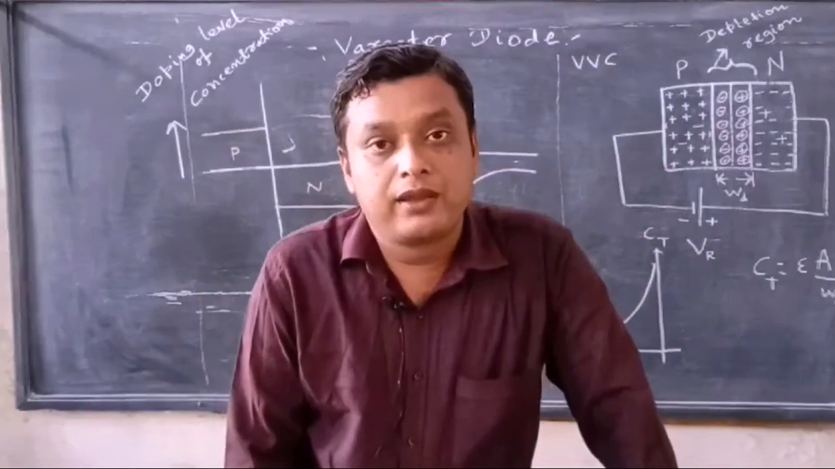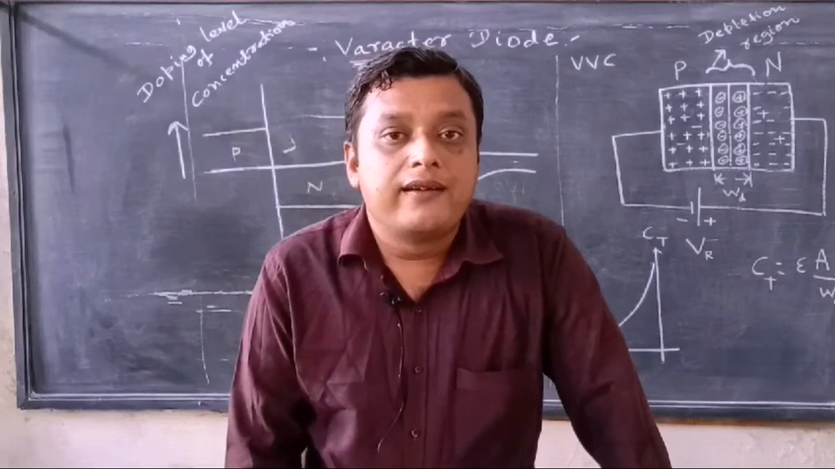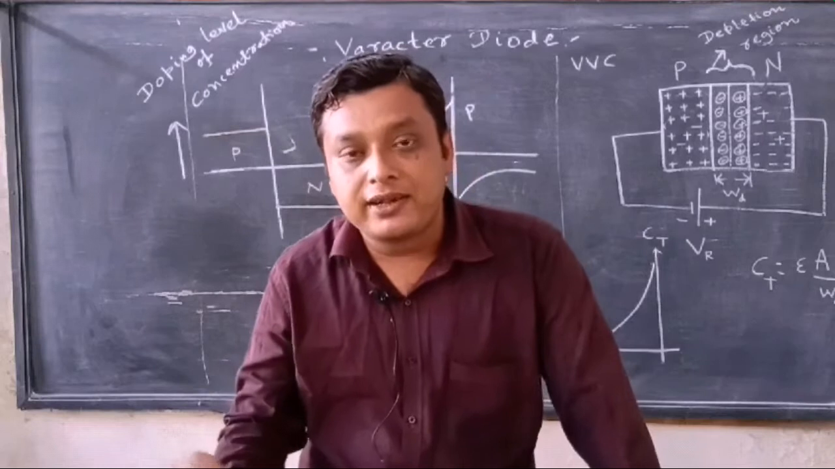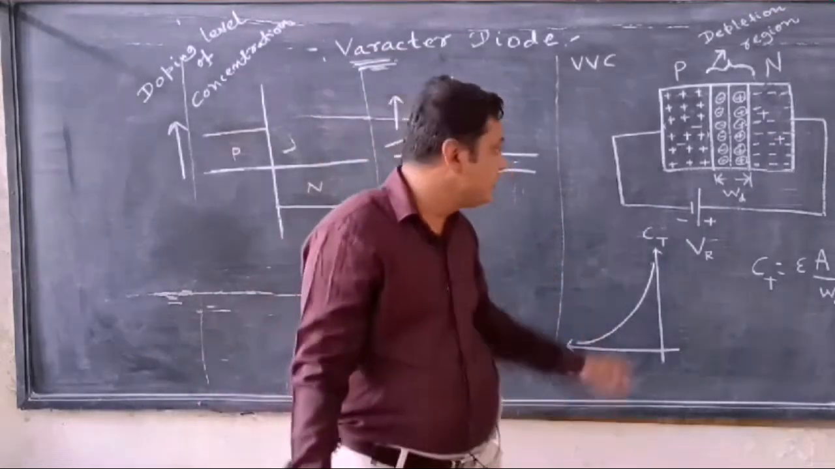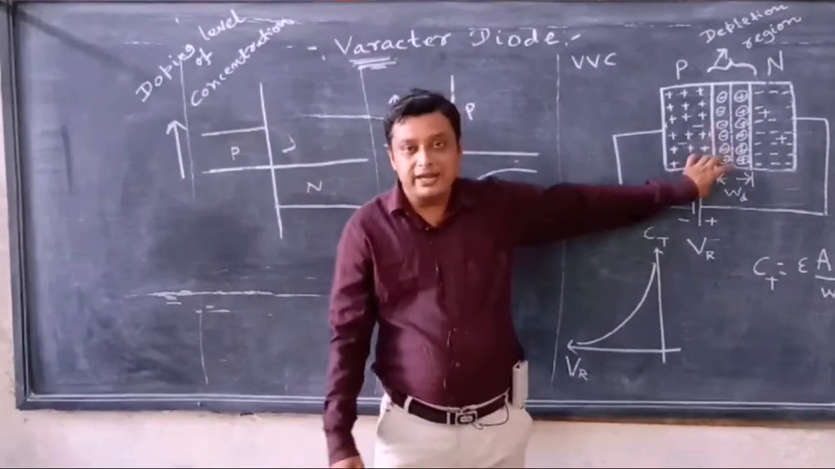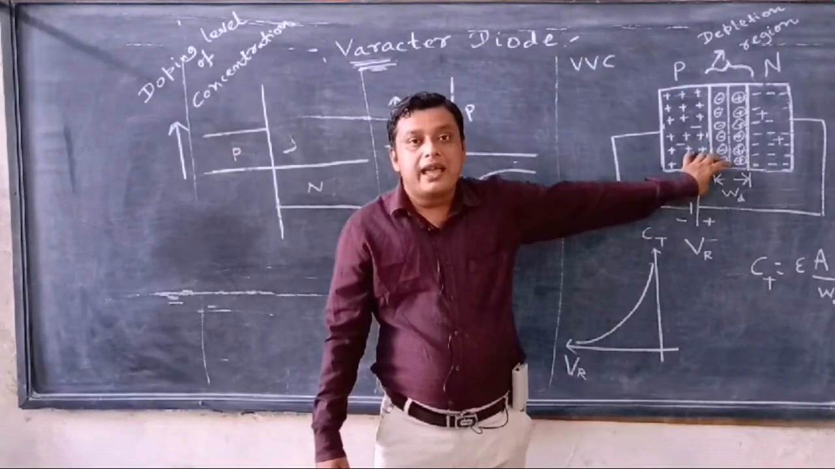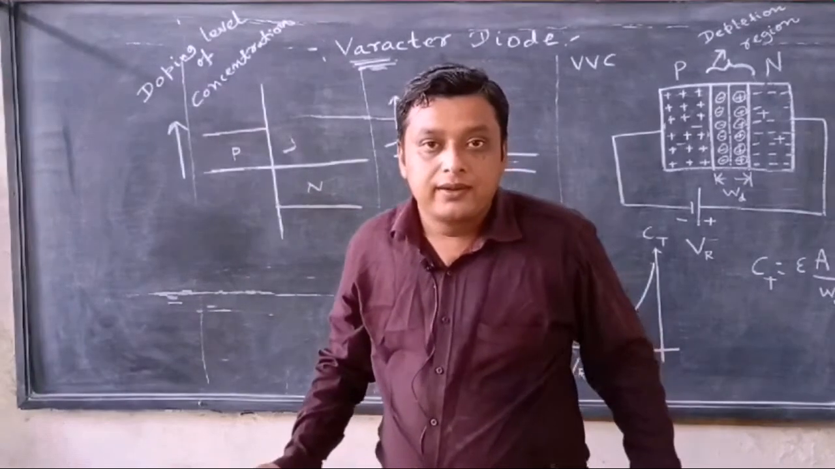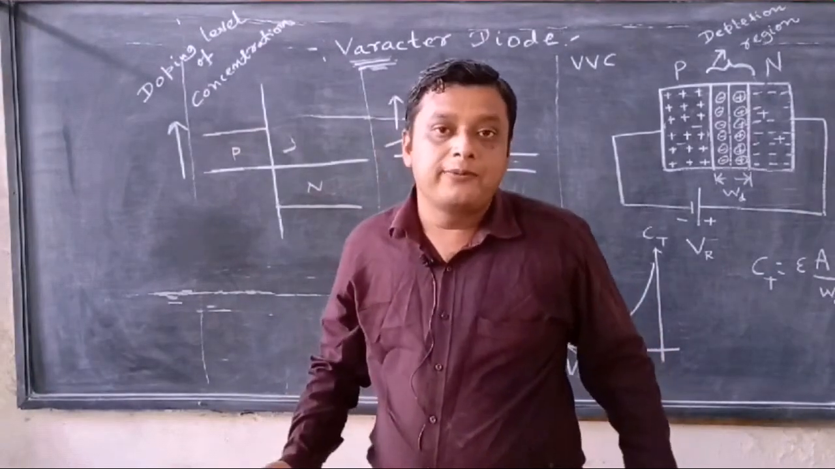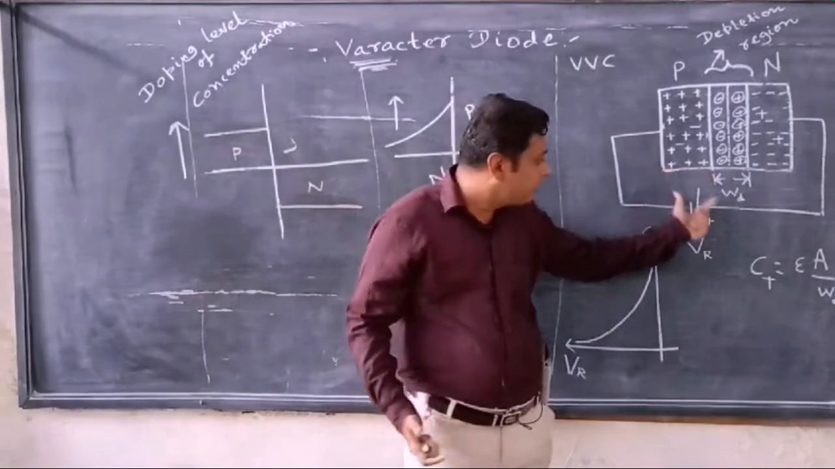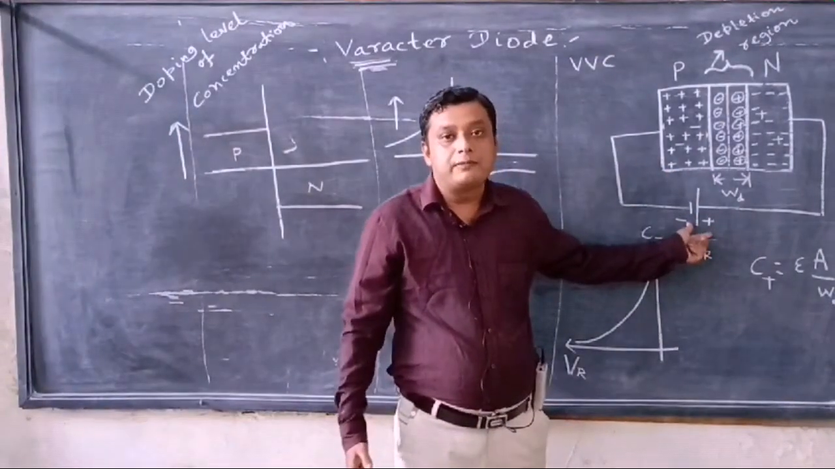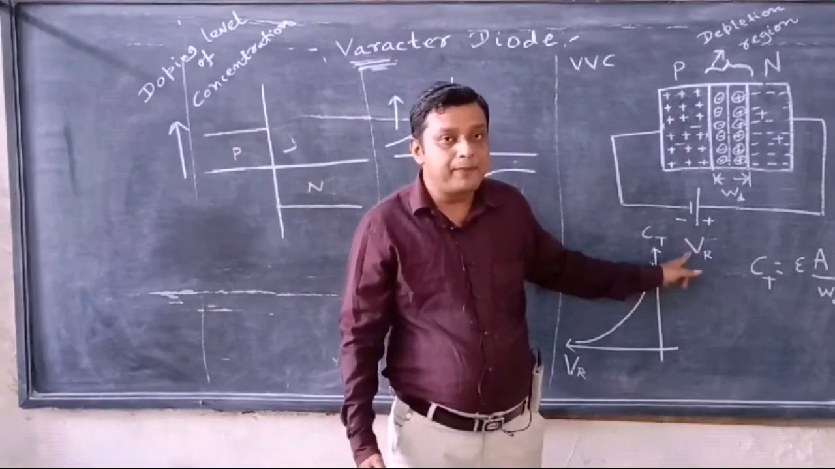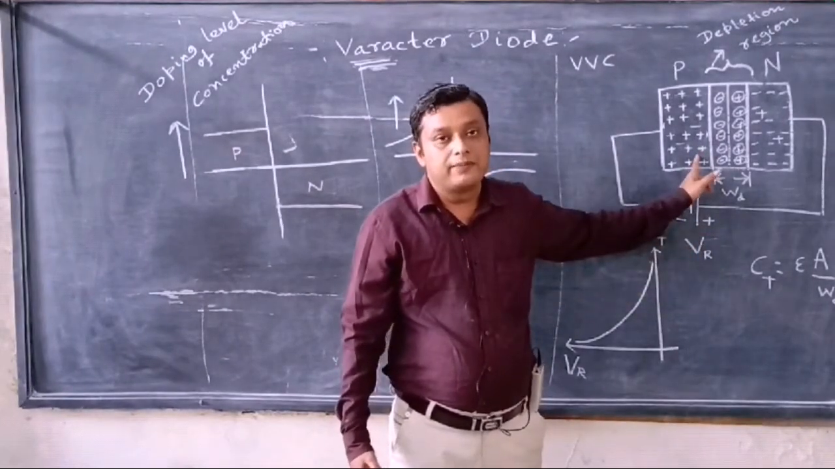Varicap diode means I am able to obtain different values of the capacitance which is being generated by this diode. So this diode is able to exhibit different values of capacitance, and the different values of capacitance can be achieved by controlling the reverse voltage which is applied across this diode.